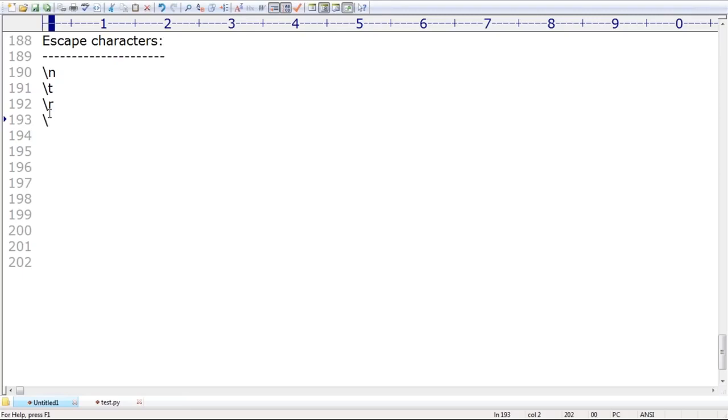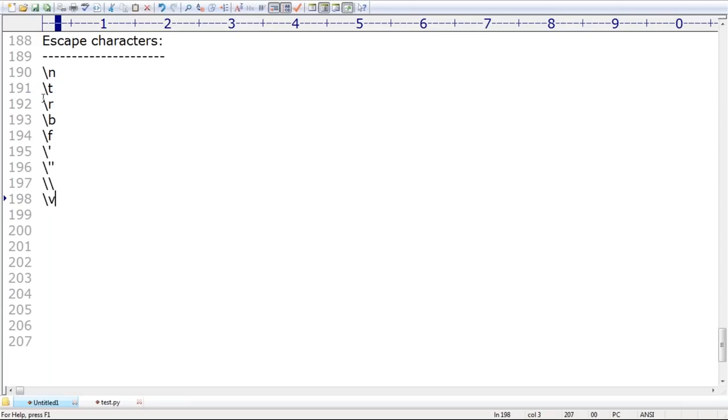Next and after that, backslash b means what? Backspace. Next and after that, backslash f, form feed. Next and after that, backslash single quote, backslash double quotes. Next and after that, backslash backslash. Next and after that, do you know backslash v?